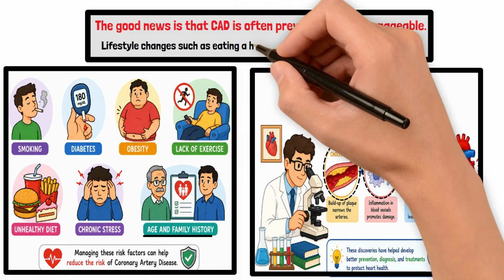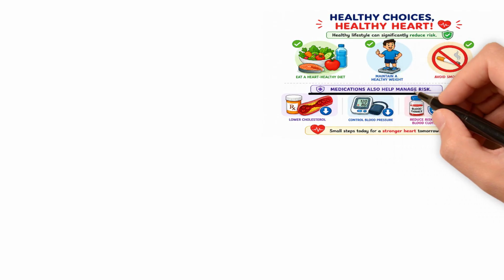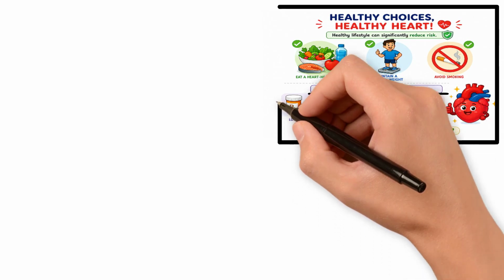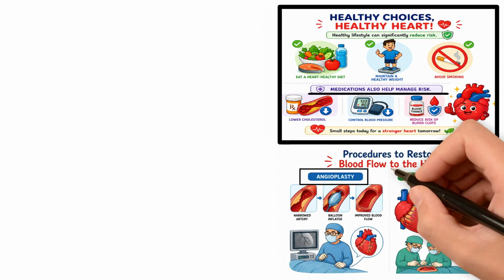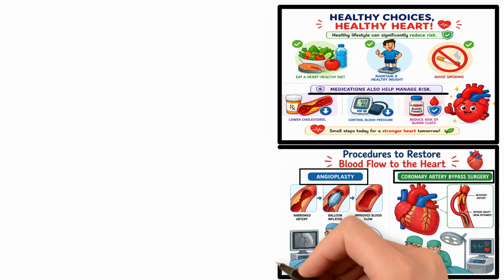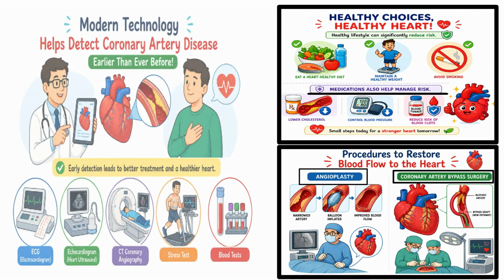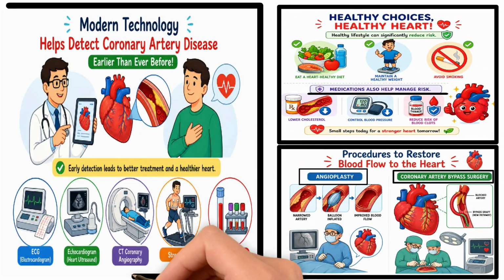The good news is that CAD is often preventable and manageable. Lifestyle changes such as eating a heart-healthy diet, exercising regularly, maintaining a healthy weight, and avoiding smoking can significantly reduce risk. Medications may also be used to lower cholesterol, control blood pressure, and reduce the risk of blood clots. In more severe cases, medical procedures such as angioplasty or coronary artery bypass surgery may be needed to restore blood flow to the heart. Today, modern technology is helping us detect coronary artery disease earlier than ever before.